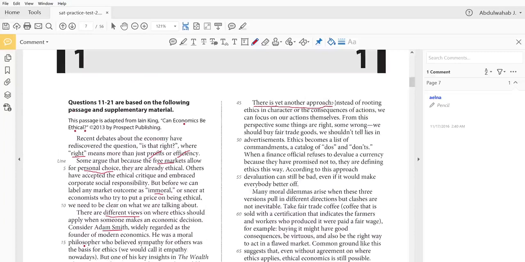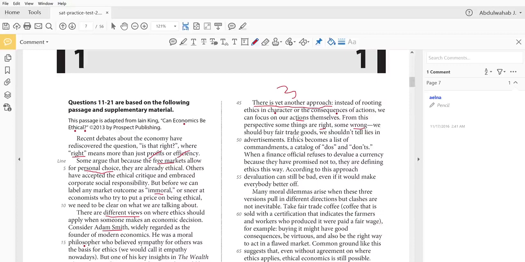So here we have our third view. Instead of basing ethics in character, as Aristotle said, or the consequences, as Adam Smith said, we can focus on our actions themselves. From this point of view, some things are right, some wrong. So we're judging actions here. Some actions are right, some actions are ethical, and some are not.